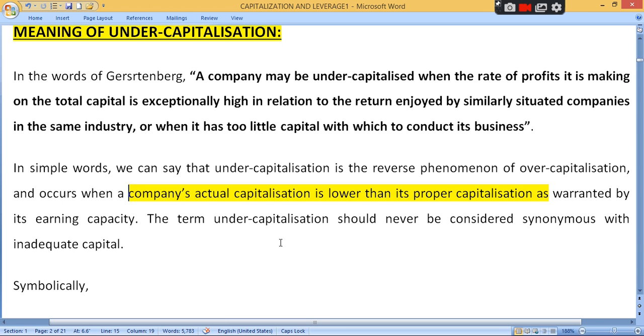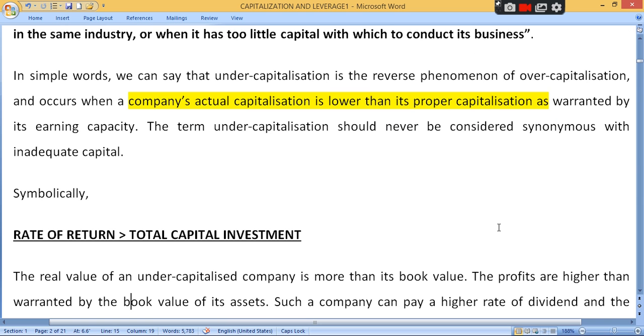Clear? The term undercapitalization should never be considered synonymous with inadequate capital. Clear? So it is symbolically rate of return greater than total capital investment.